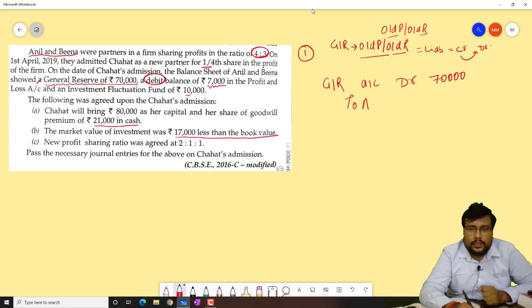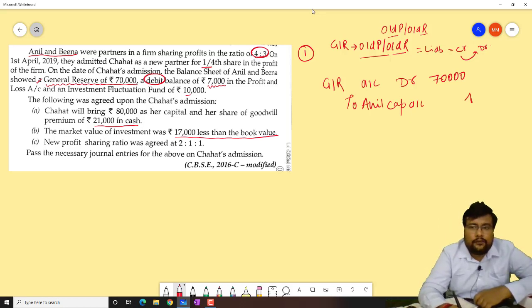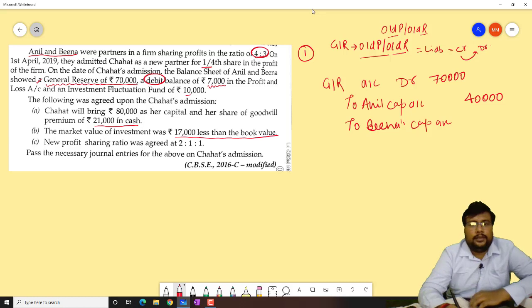So to Anil's capital account, 70,000 distributed 4:3 becomes 40,000. And to Bina's capital account, how much? Tell me.